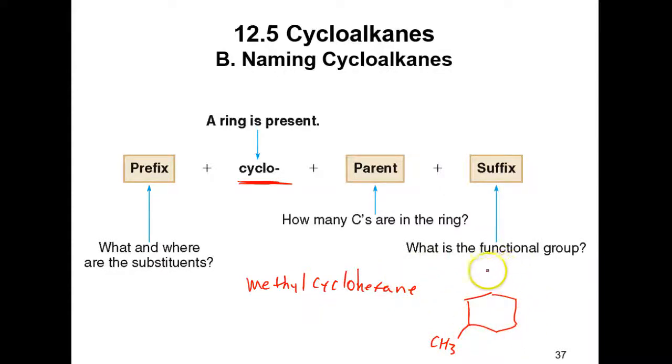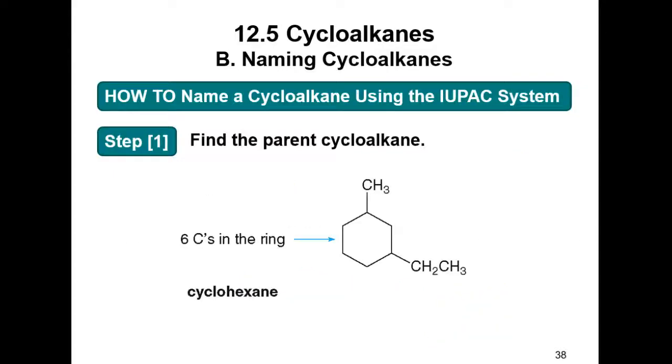On a straight chain, it's important. All right, like if I have a straight chain, is the methyl on the second carbon? Is the methyl on the third carbon? Is the methyl on the fourth carbon? Okay, where is the methyl? But on a cyclical compound, it doesn't matter where you put it. So you don't have to number it if you have one group.